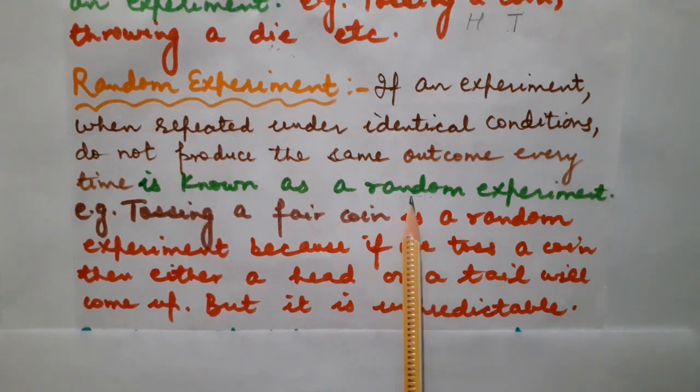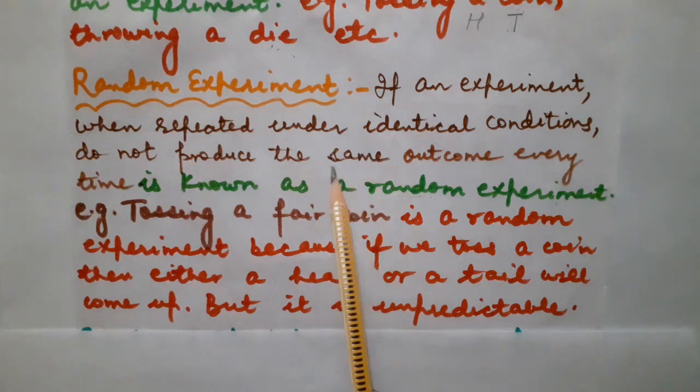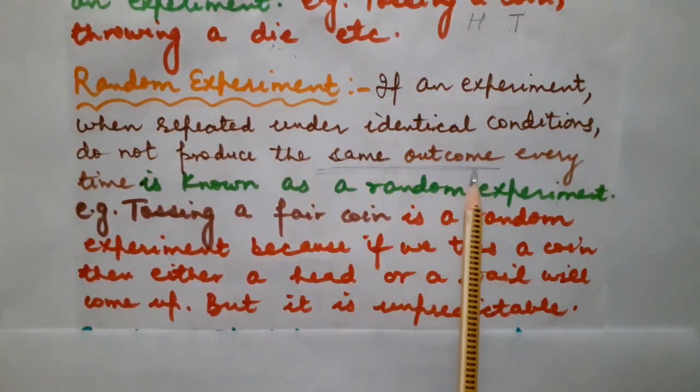So tossing a coin, throwing a die, and some other different kinds of experiments are there. They all are basically known as random experiments. Why are they random experiments? Because every time they are not going to produce the same outcome. It means we are not sure that the same outcome will occur every time.